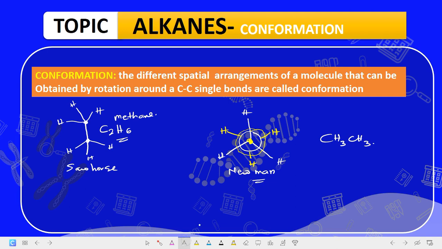One is the white carbon, and the other one is the what? Inner yellow carbon. Then the hydrogens, how many do we have? 1, 2, 3, 4, 5, 6. H6. So you see that alkanes can be represented. That means when you rotate them, how many different orientations they can form is what is called the sawhorse and the Newman projection for the rotation of alkanes.